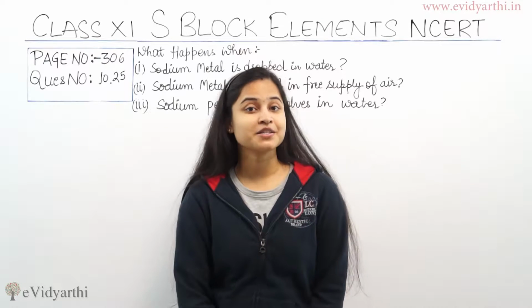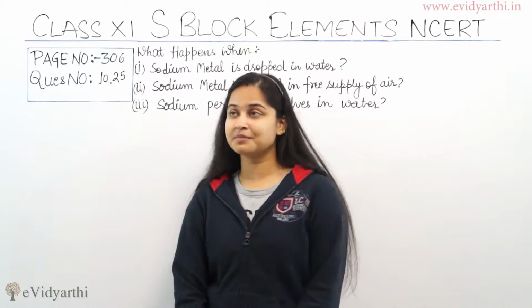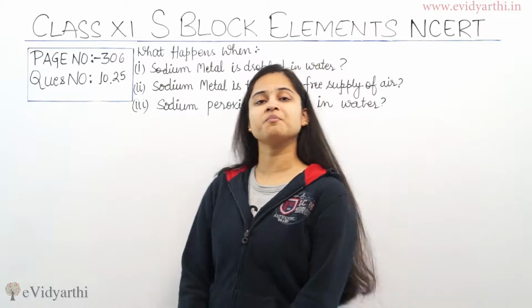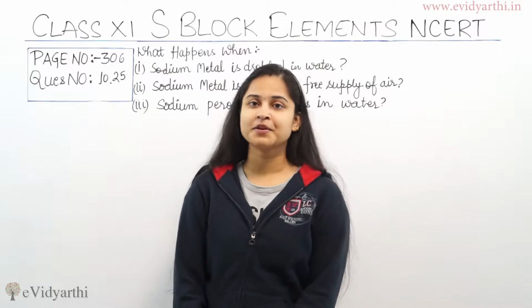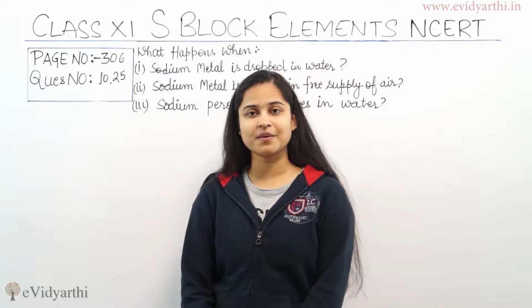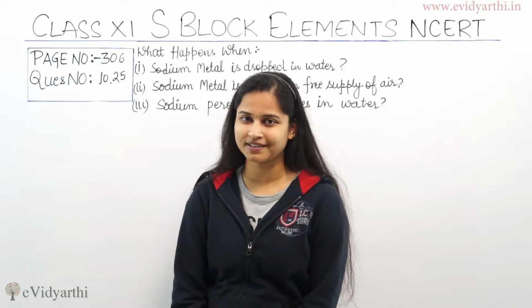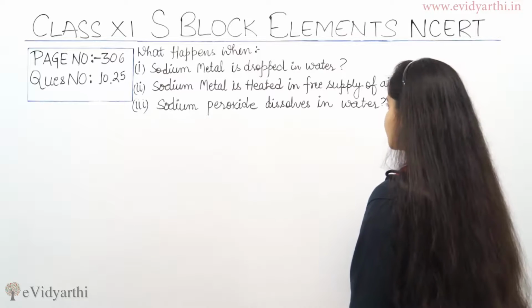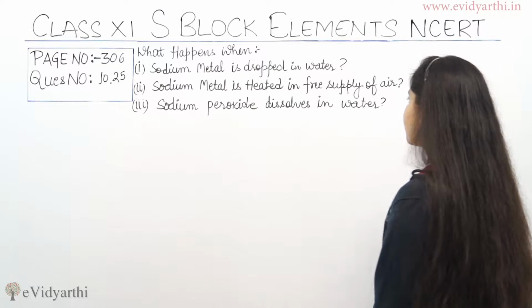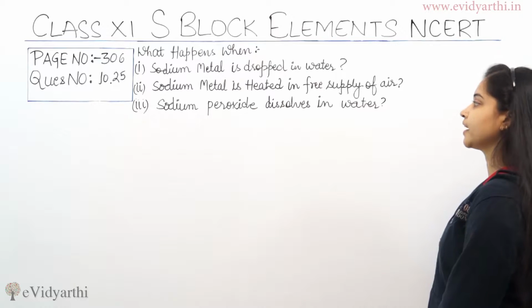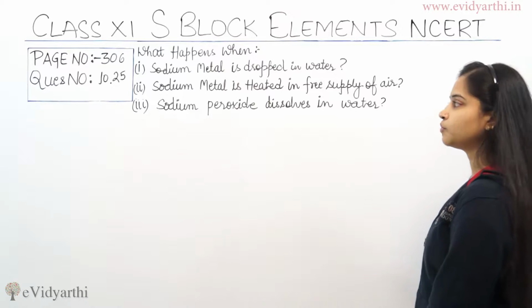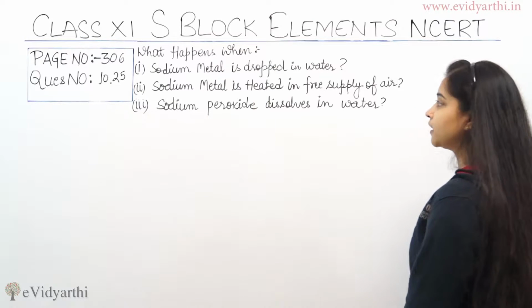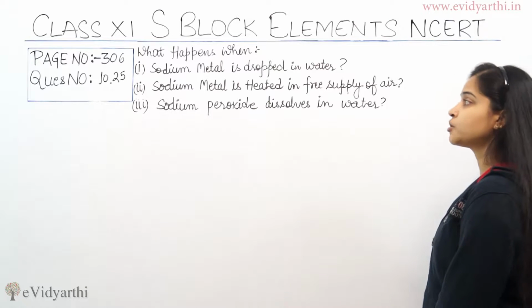In this video, I will be explaining question number 25, and it's on page number 306 again. First of all, have a look at the question and then I will give you the solution. The question is: what happens when sodium metal is dropped in water, sodium metal is heated in free supply of air, and sodium peroxide dissolves in water? So these are three conditions given to us and we have to write the reaction corresponding to them.